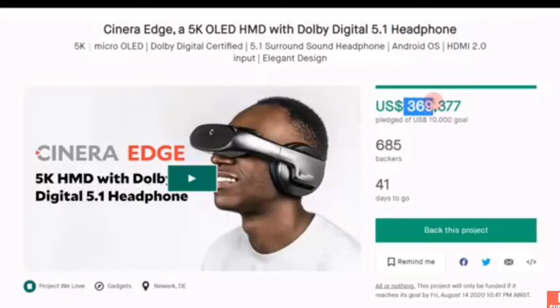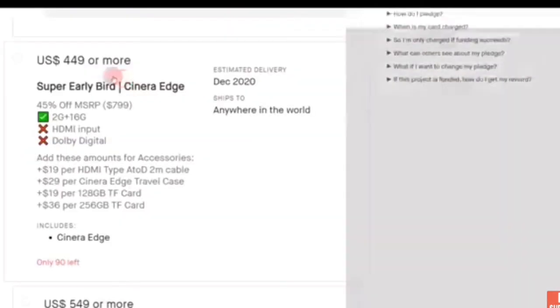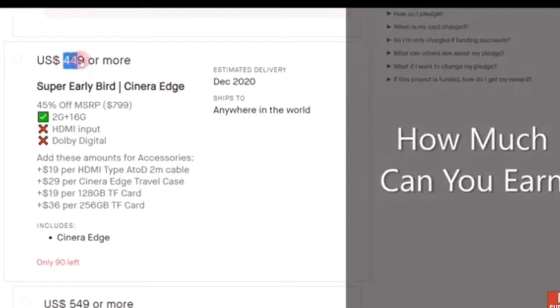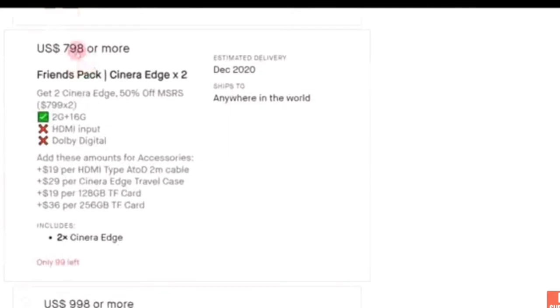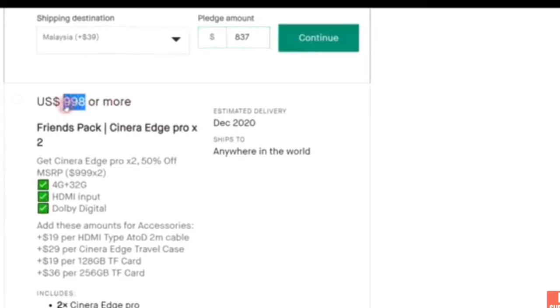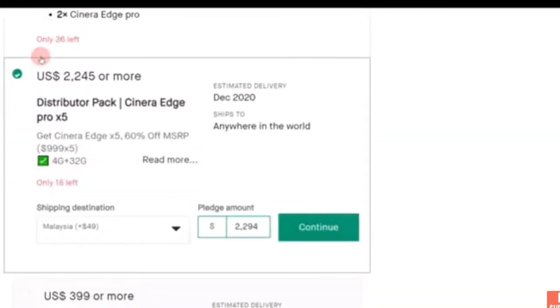As you can see here, $369 generated, and a lot of people have bought this item, and there are several commissions that people have got. Now down there you can see a lot of information shared. You can sell these packages at $500 and even $798 or more. It depends on the category, and it also pays $900 up to $2,000 each time one person just clicks on your link that you have shared, and then you get commission.